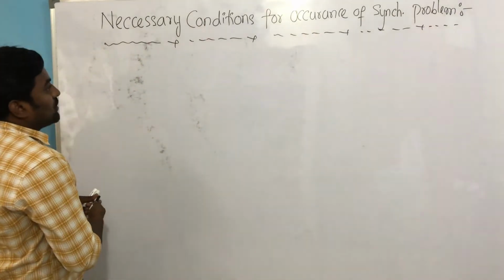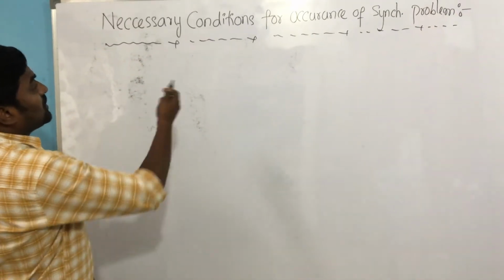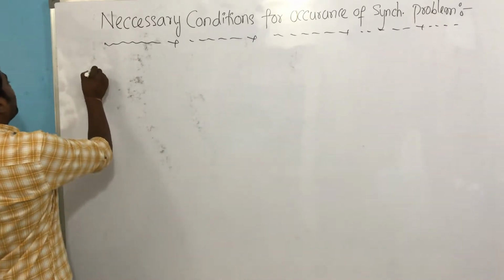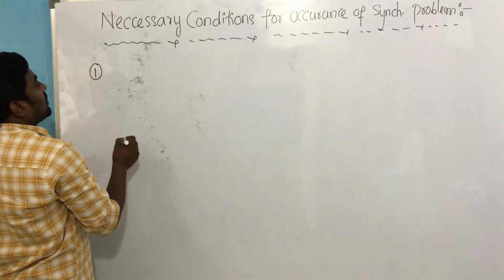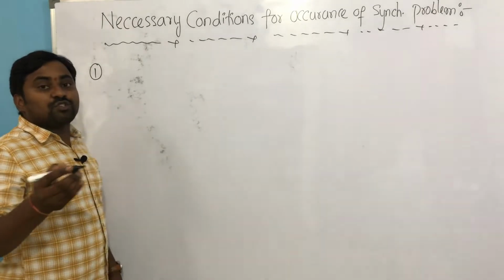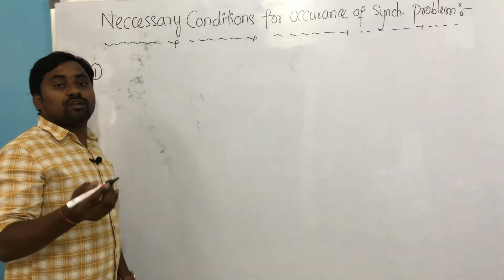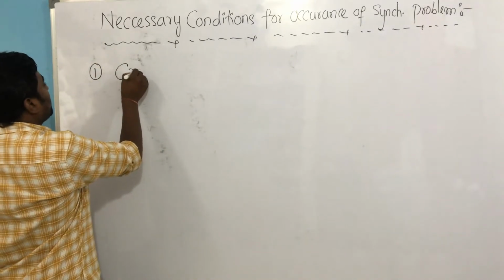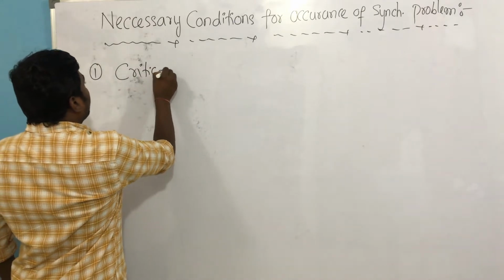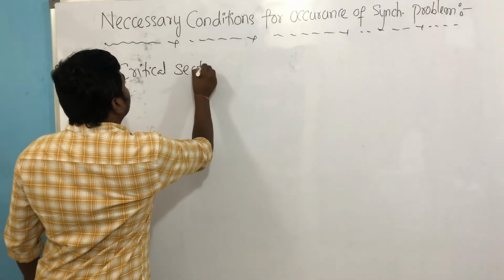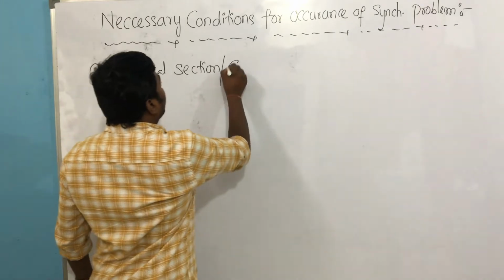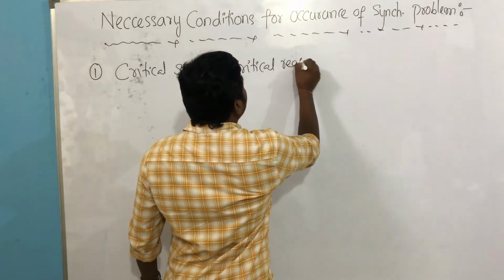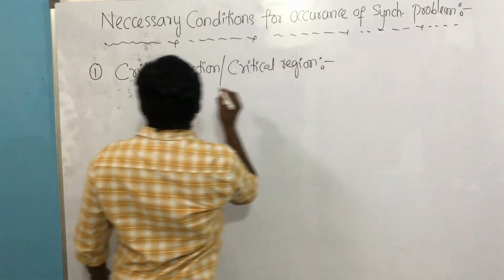So let me write the points. Necessary conditions for the occurrence of a synchronization problem that is causing inconsistency. The first point I can observe is the presence of a shared element or shared region, a shared memory region. You can understand that I am writing critical section or critical region, both are the same. What does critical section, critical region say?